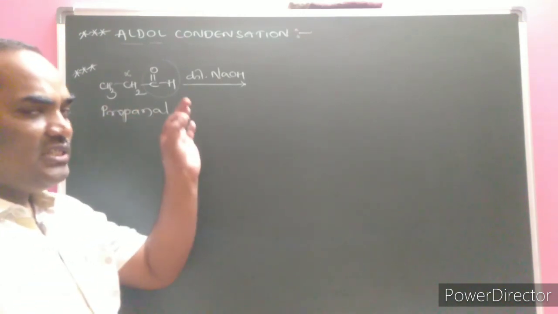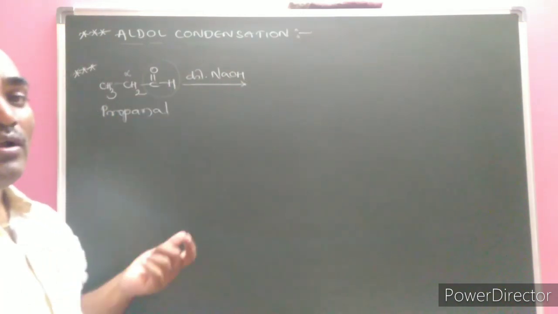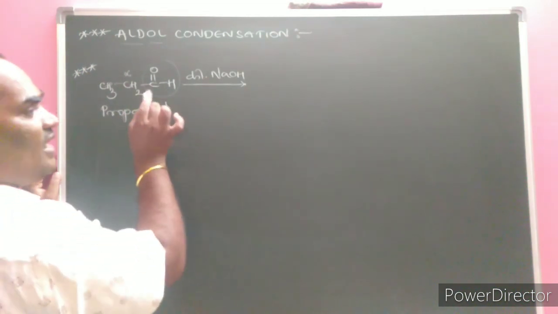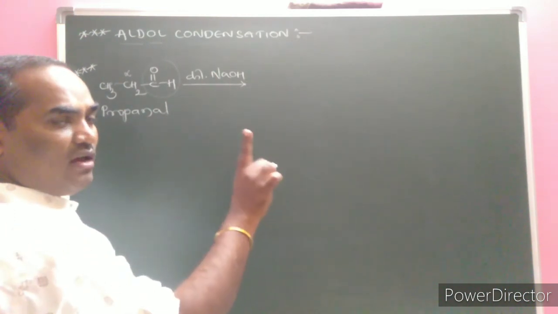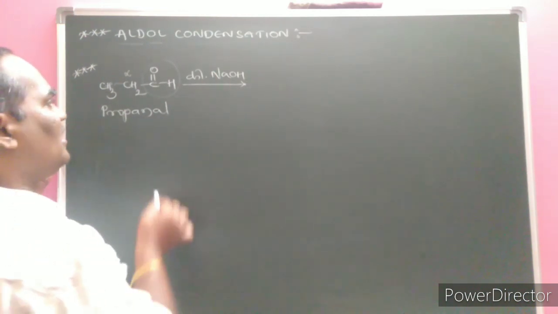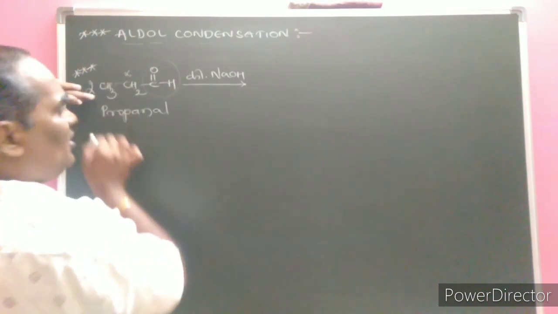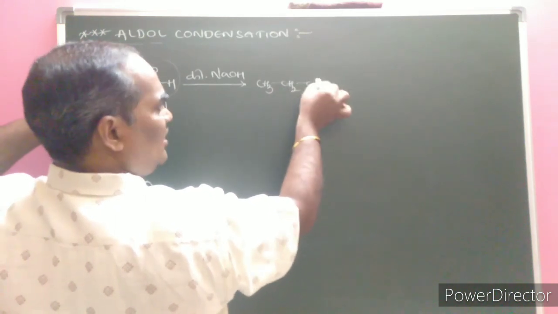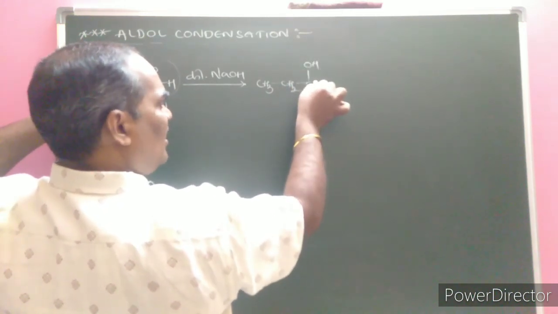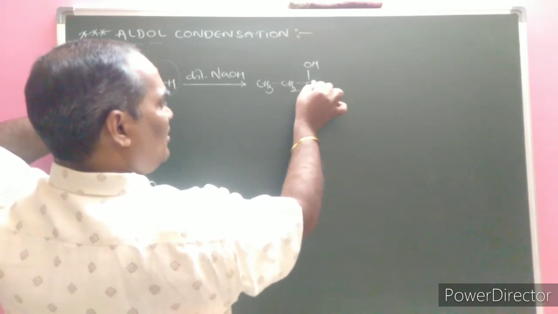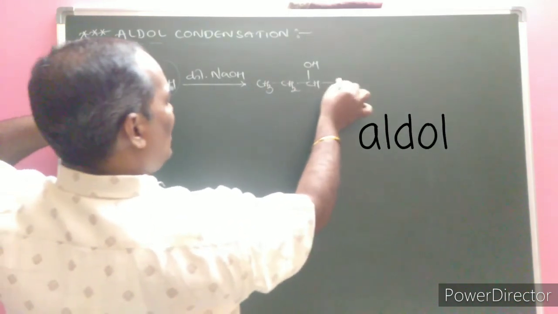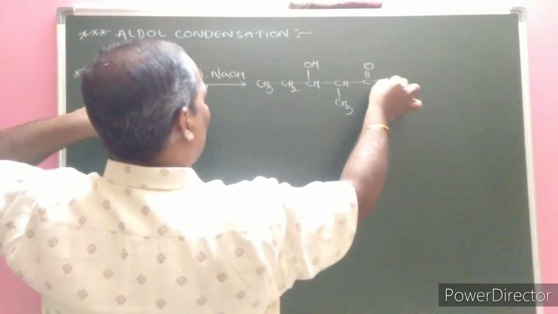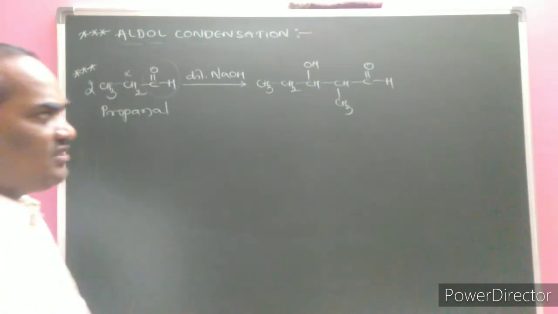But a student fails to write the product. It is not as simple as the acetaldehyde molecule. In order to get the aldol, the beta position should carry the hydroxy group. Taking two molecules, CH3CH2C with OH, and the H present over here makes a bond with another CH3CH2C=O. Look at the importance of this.